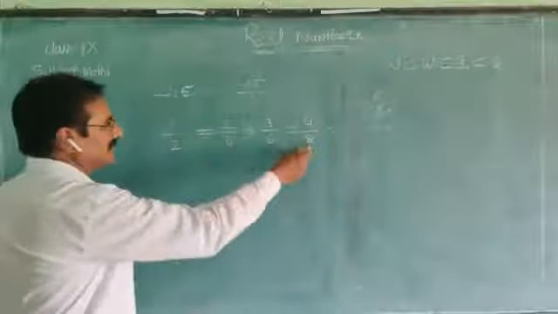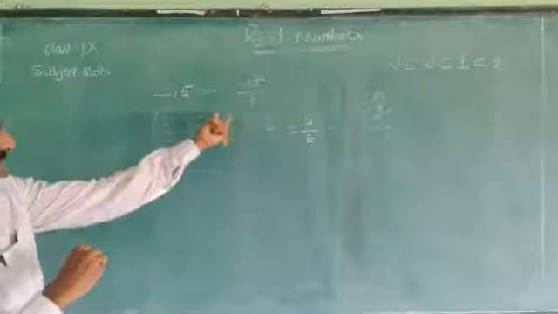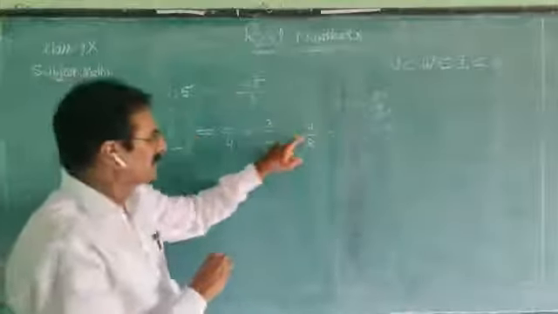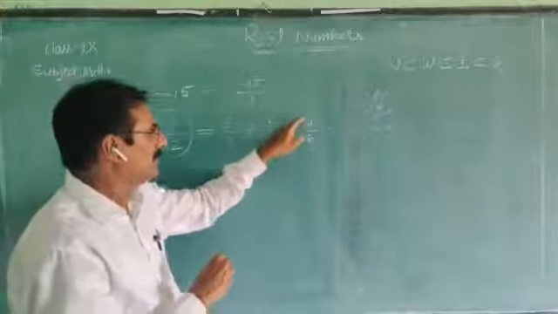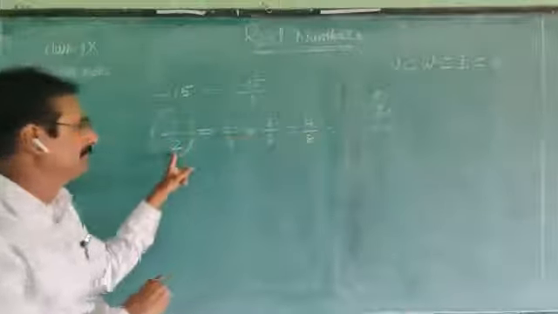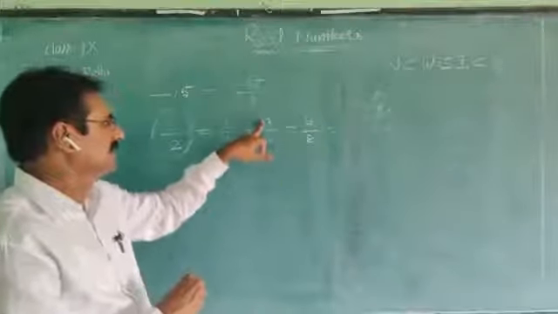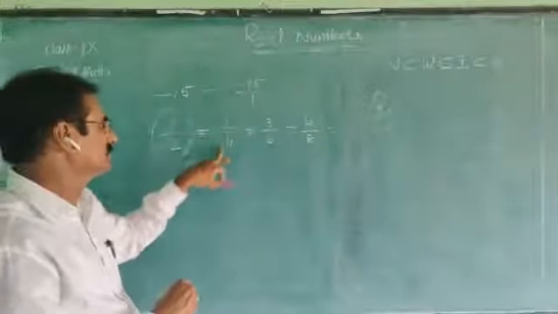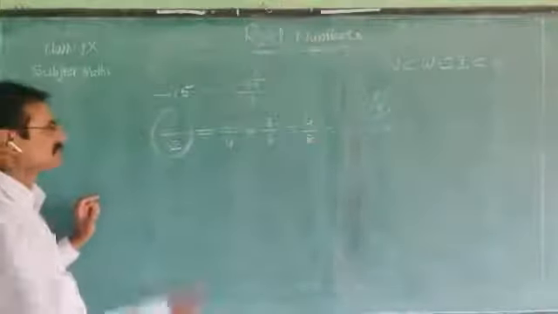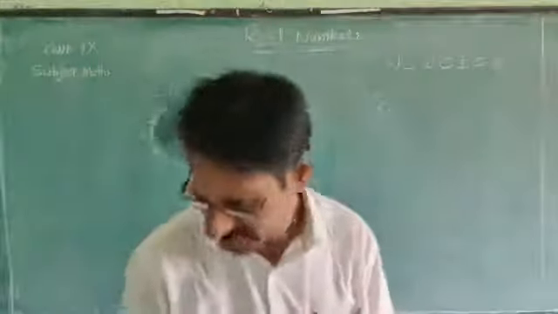But among all of these, this is the simplest form. We can change every fraction into 1 by 2. If we divide both numerator and denominator by 4, we get 1 by 2: 4 ones, 4 twos. Divided by 3, 3 ones, 3 twos. Divided by 2, 2 ones, 2 twos. So among all these equivalent fractions, we call this the simplest form. What is this form? Simplest form.